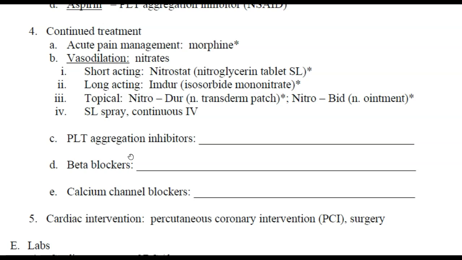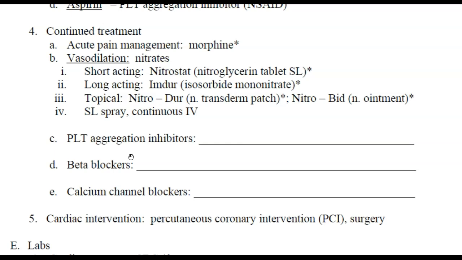Again, we also continue to give patients platelet aggregation inhibitors such as aspirin, and beta blockers are also given. So examples of those are atenolol, metoprolol, and propranolol. So keep in mind that beta blockers, especially propranolol, can cause bradycardia. So it is very important to teach our patients that they need to check their pulse and of course blood pressure prior to taking the medication, as if they start with a lower blood pressure or lower heart rate, that can make it even worse.